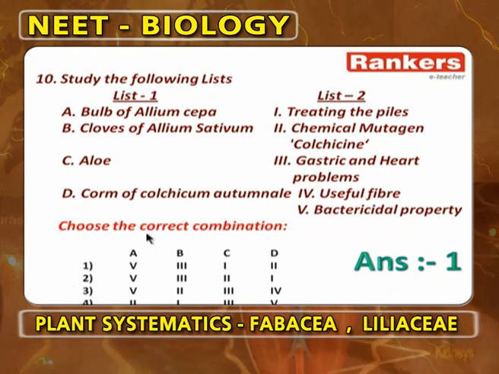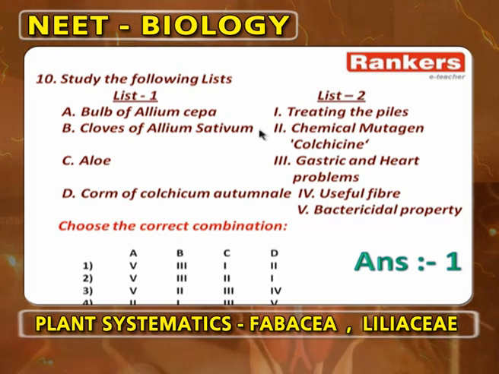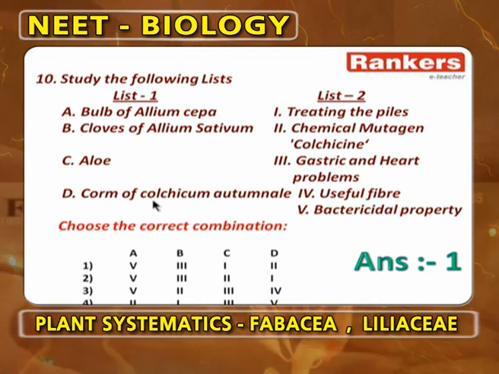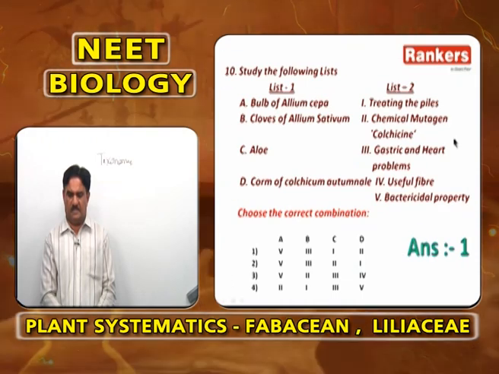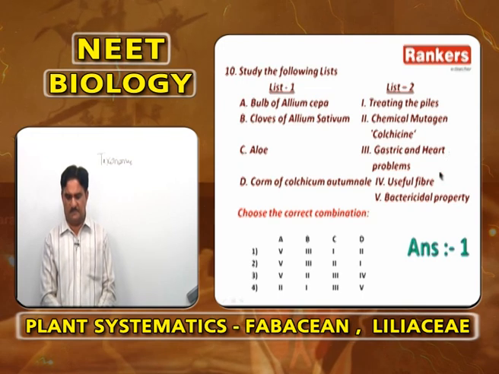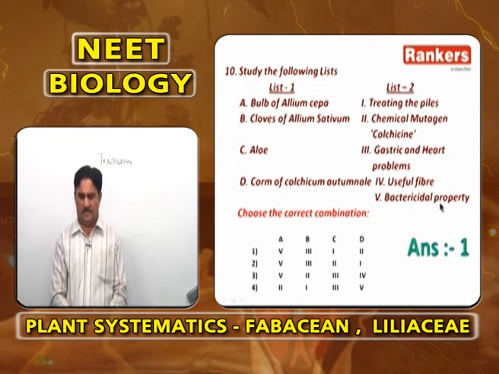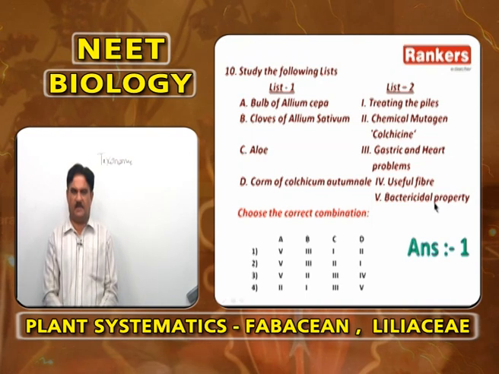Now, coming to a matching. List 1 is bulb of Allium cepa, cloves of Allium sativum, aloe, and corms of Colchicum autumnale. The other side is the economic importance: treating piles, chemical mutagen colchicine, gastric and heart problems, useful fiber, bactericidal property. A is 5.